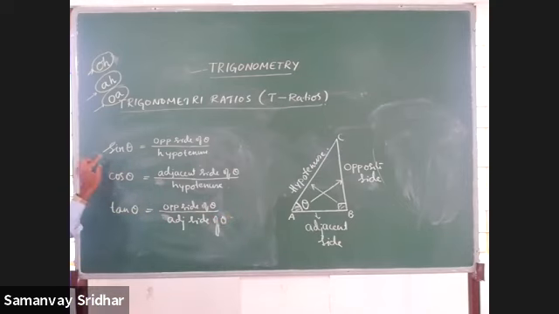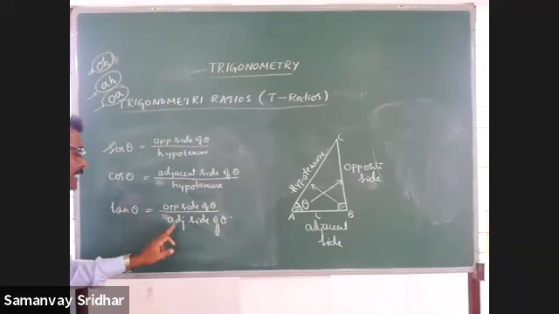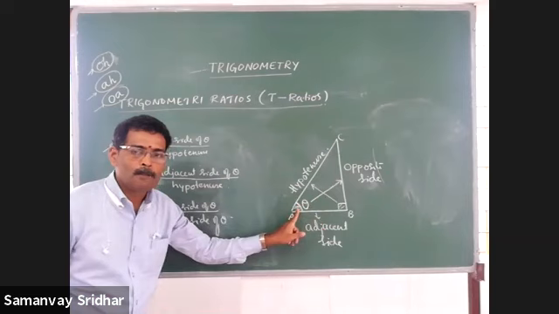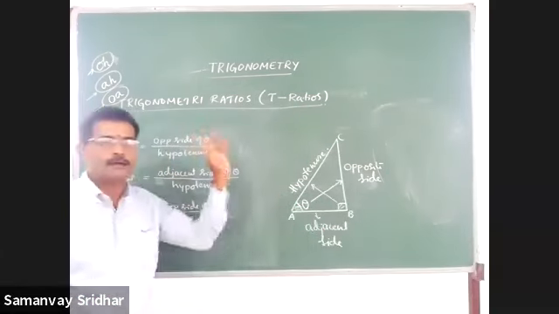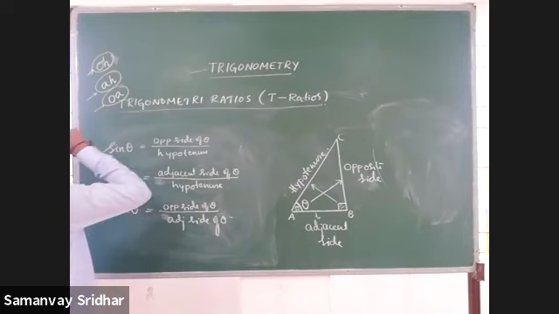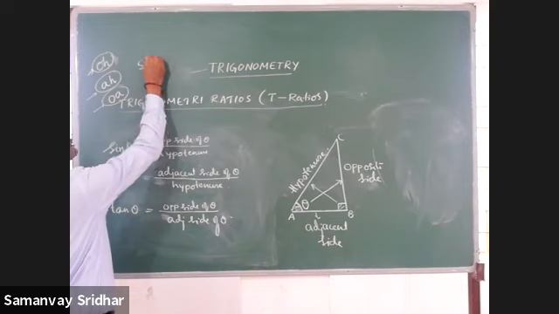So therefore sin theta is OHO, cos theta is AHA, tan theta is OI. Sin is opposite by hypotenuse, cos is adjacent by hypotenuse, tan is opposite by adjacent, with respect to a right triangle and the marked acute angle theta. To remember this, I'll give one more structure. For sin, it is OHO, that is O by H.